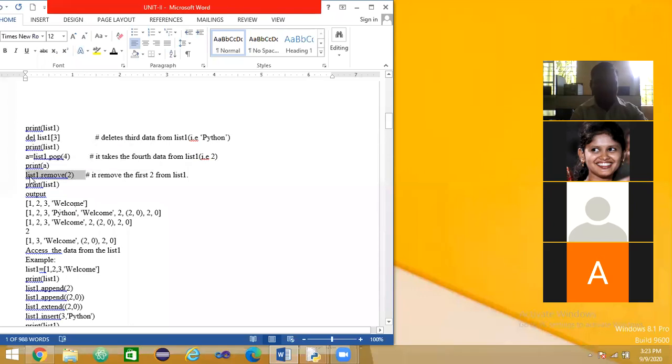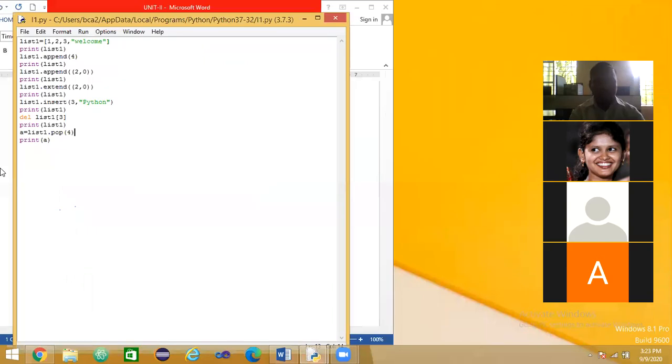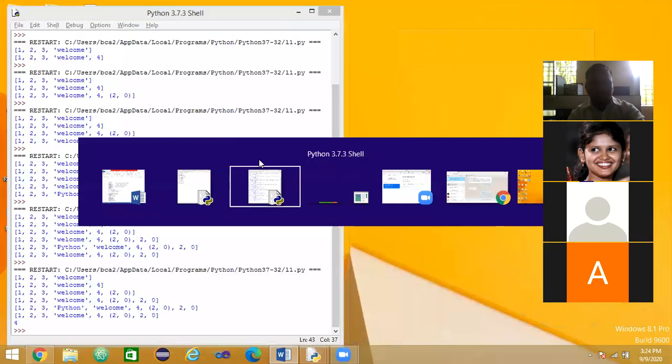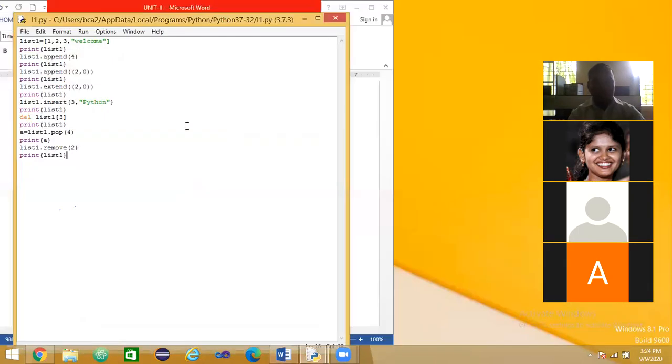Using this also we can delete data. Remove of list1. Tell me what is the output of the last print.